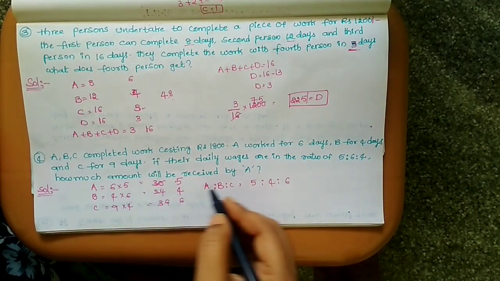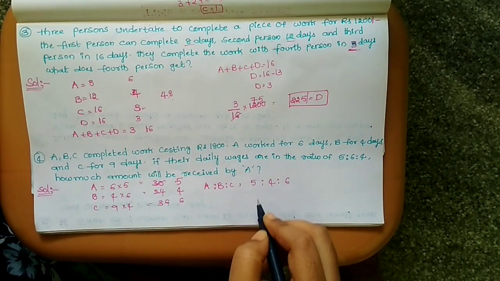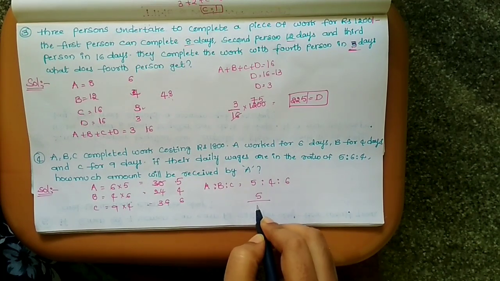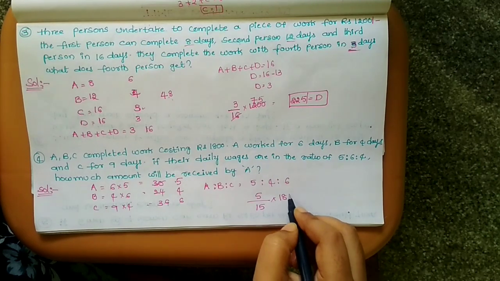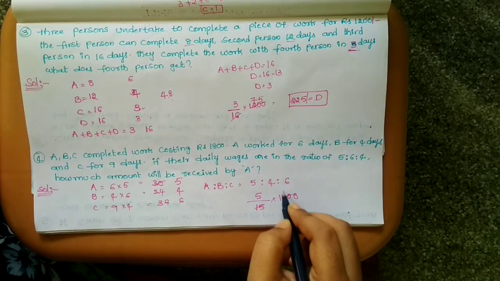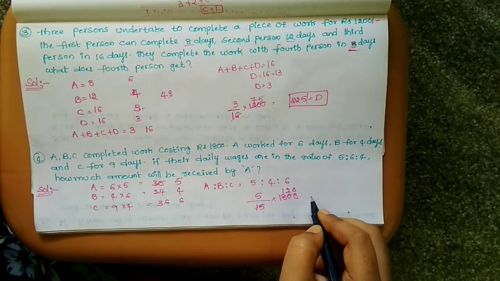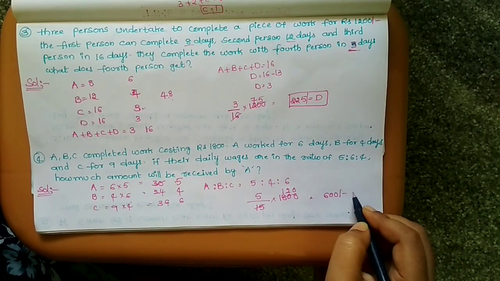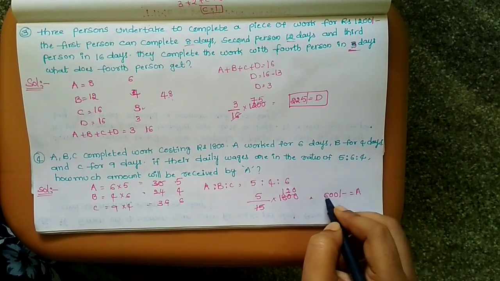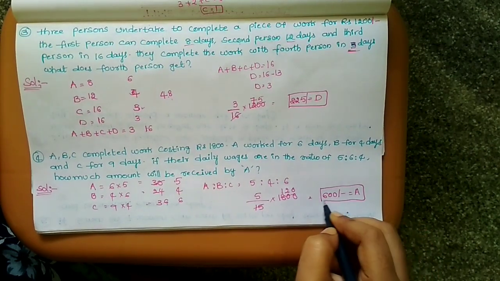And what is the amount received by A? A is 5 out of 15. Amount is 1800. 15 ones, 2 zeros. So 600 is received by A. This is the amount received by A.